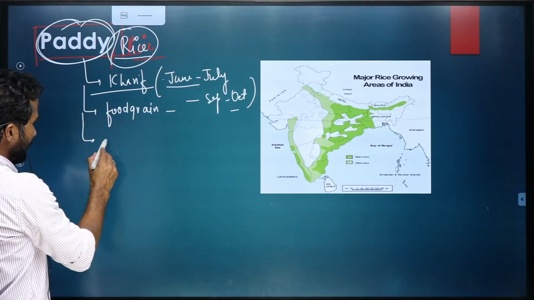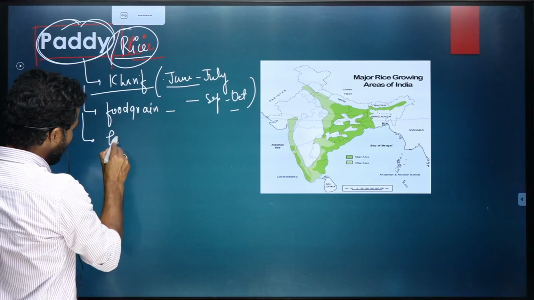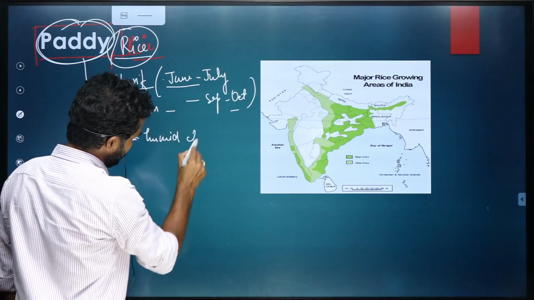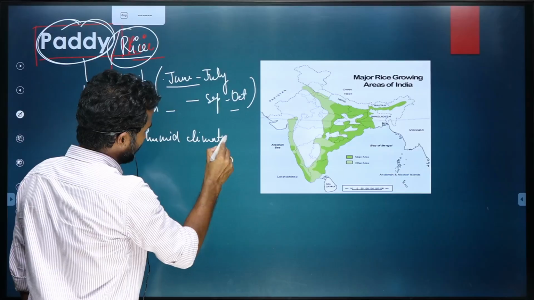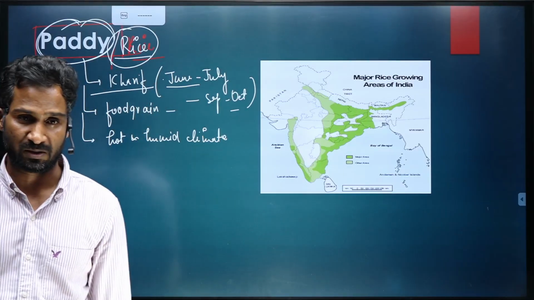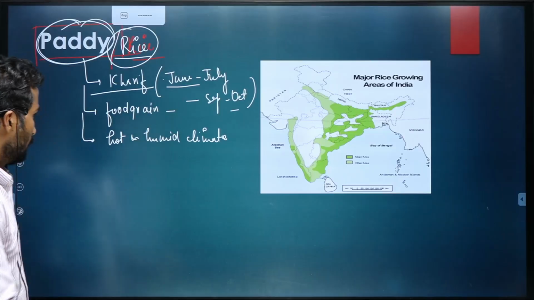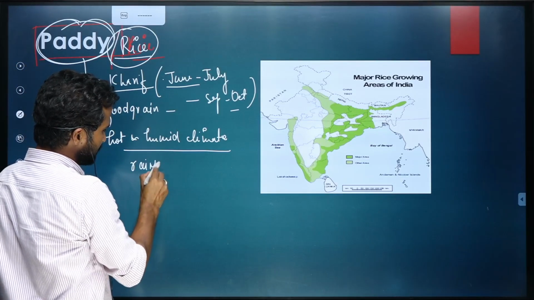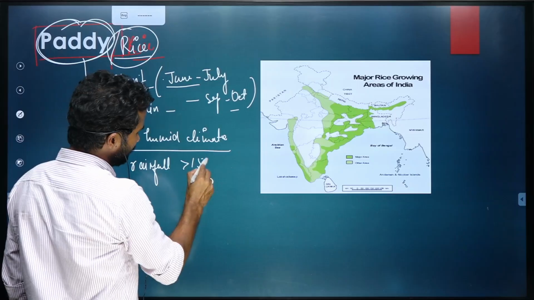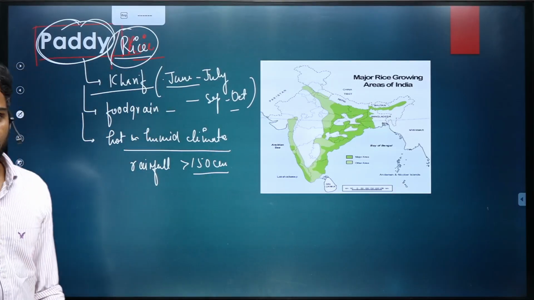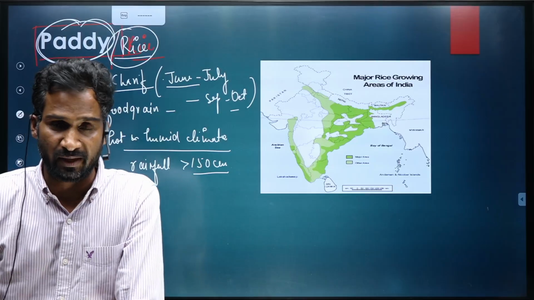It is grown in a hot and humid climate. Hot and humid climate is good for the cultivation of these crops. So the rainfall on an average remains more than 150 centimeter. The average annual rainfall, that is more than 150 centimeter.